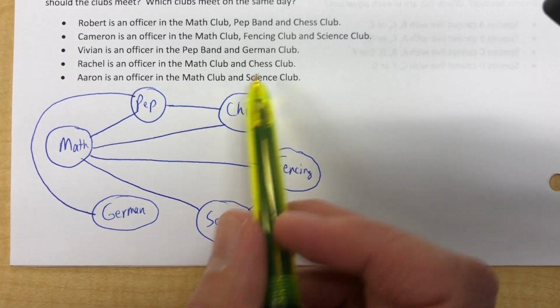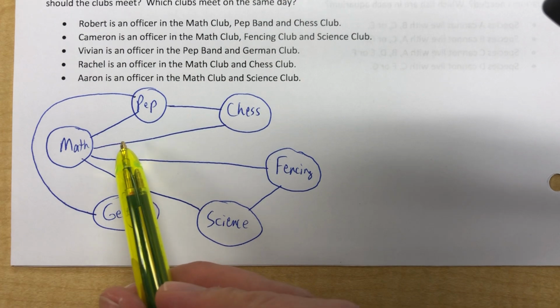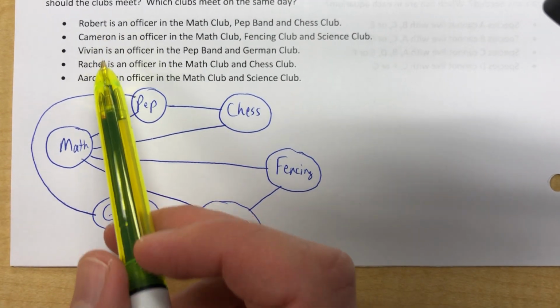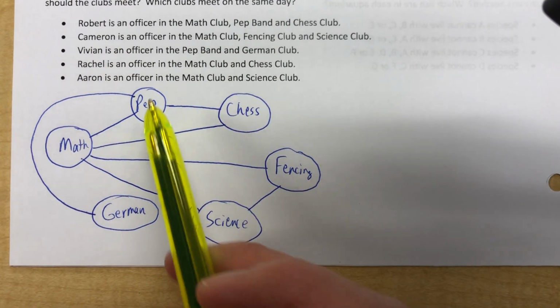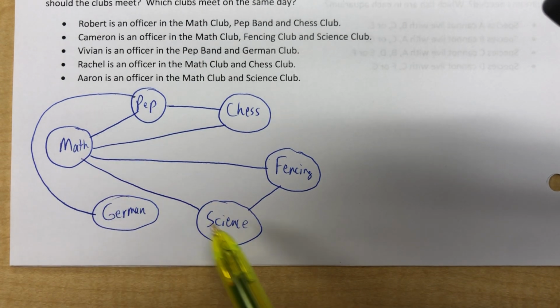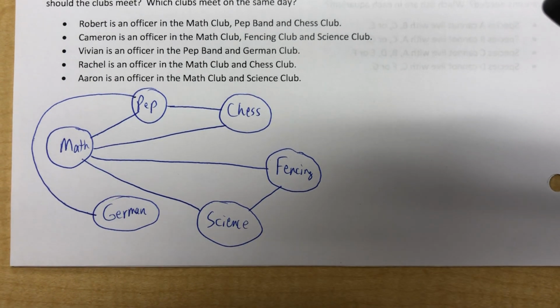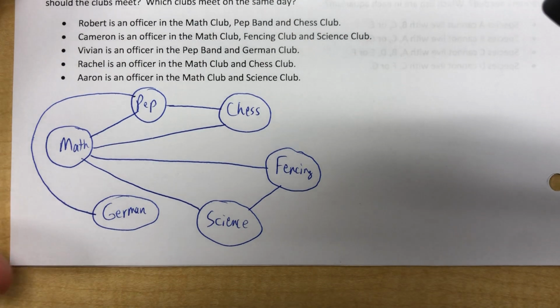Rachel is math and chess. Oh, we already have a conflict. So Rachel and Robert are kind of in the same situation, at least in terms of math and chess. And Aaron is an officer in math and science. So again, that one's already taken care of. So there's our vertex edge graph.